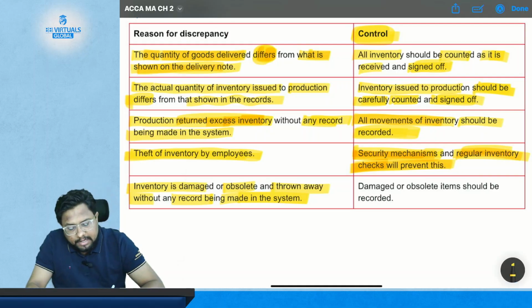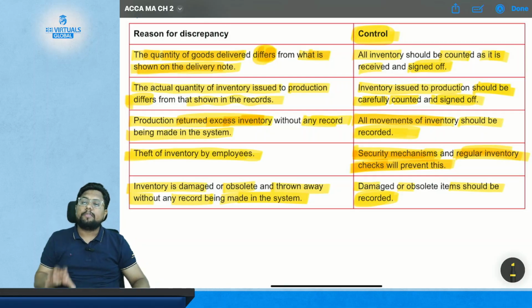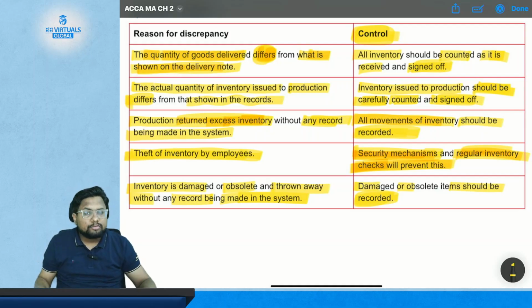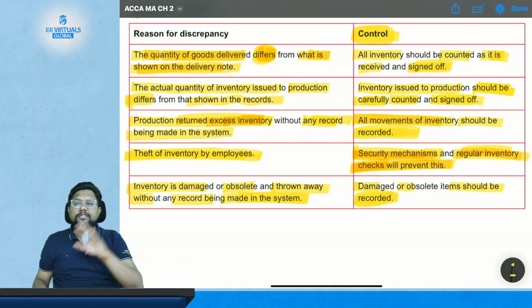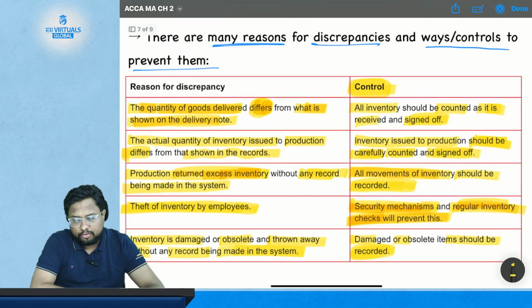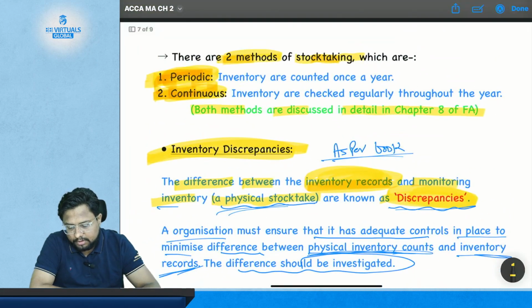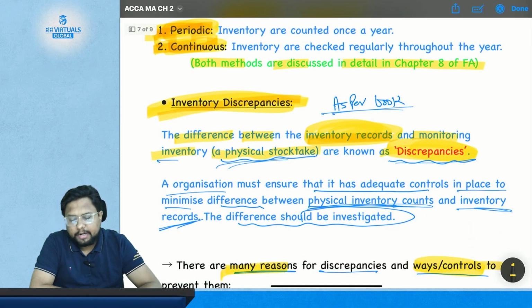The control is that every damaged or obsolete item should be recorded. Even if there is damage or obsolescence of the material, it also needs to be recorded in the books of accounts so that your material matches with the records of your books. Okay, so these are the reasons and the methods to control them. These are the inventory discrepancies.